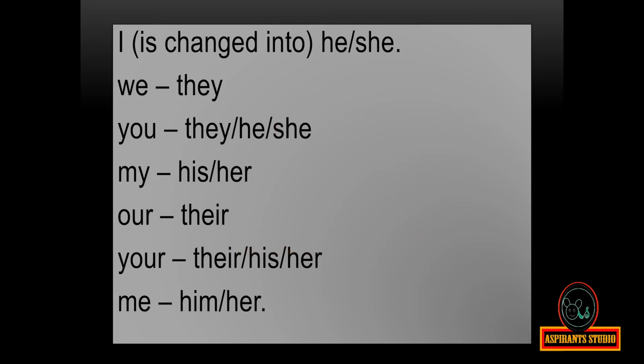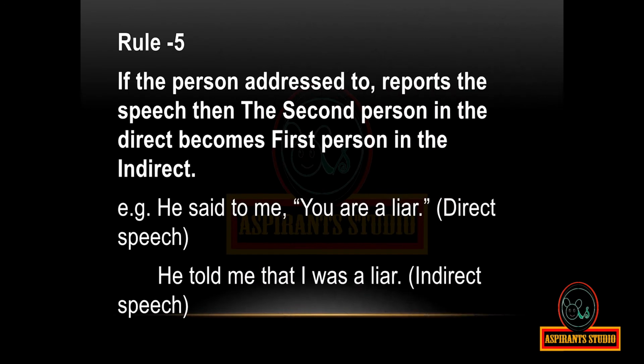Rule 5. If the person addressed reports the speech, then the second person in the direct becomes first person in the indirect. For example, he said to me, "You are a liar." Direct speech. He told me that I was a liar. Indirect speech.